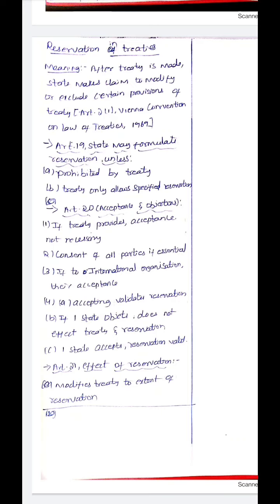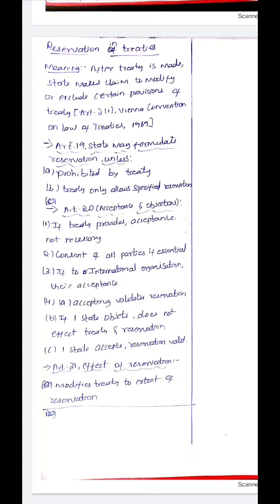Article 2, Clause 1 of the Vienna Convention on the Law of Treaties 1969 is about reservation. Article 19 of this 1969 Vienna Convention says that a state may formulate a reservation, unless prohibited by the treaty. If the treaty prohibits reservations, then the state cannot make them.